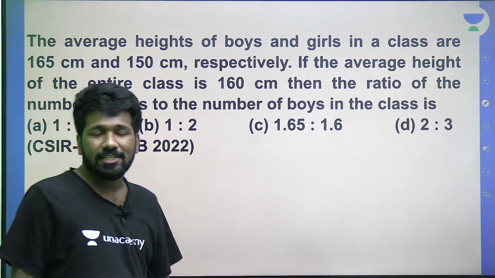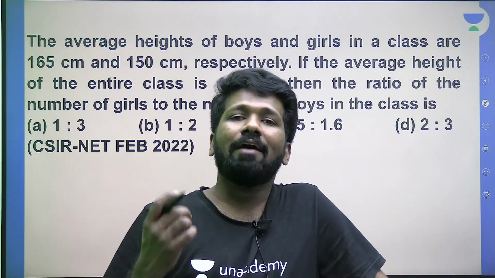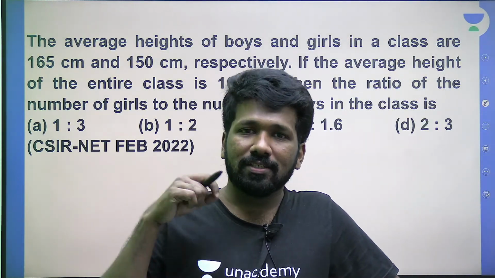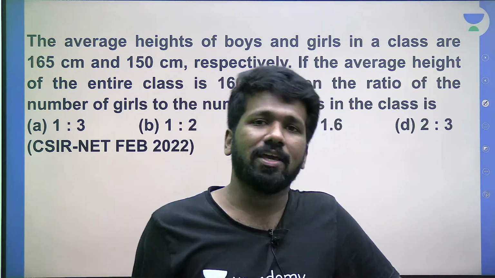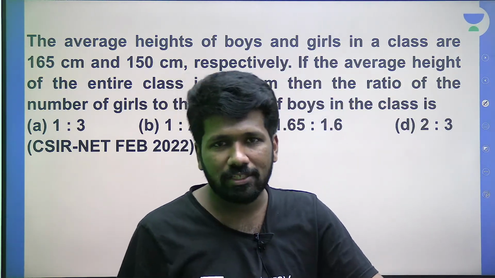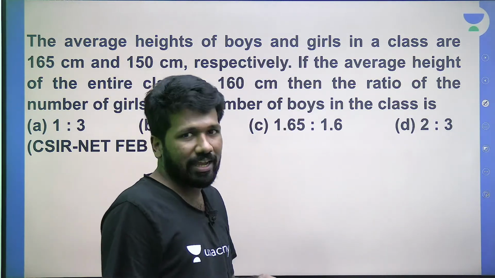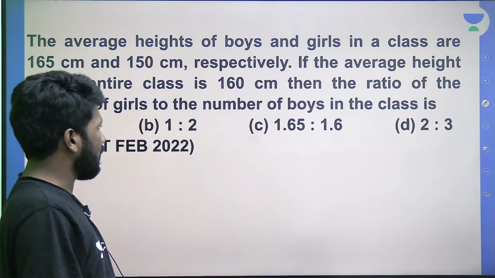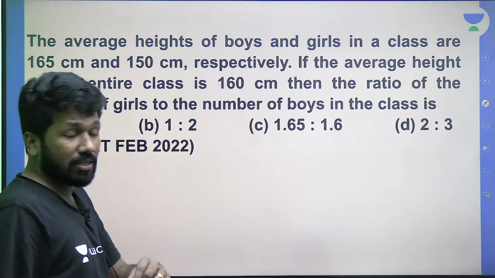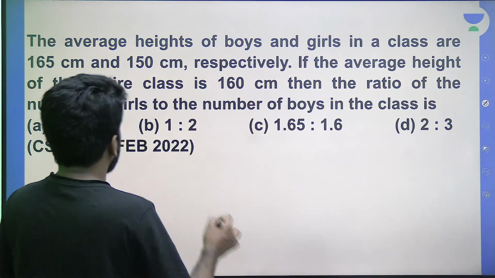That is where the alligation diagram or alligation trick comes into play. When two averages are mixed, you will get a resultant average. To know the ratio in which average is mixed, you can use the alligation diagram. Again, a separate lecture on alligation trick I have given in this channel also. You can search alligation trick by Christy Varghese. You can check the lecture I have given on that. Alligation trick is a very famous trick actually. So that trick you can use here.